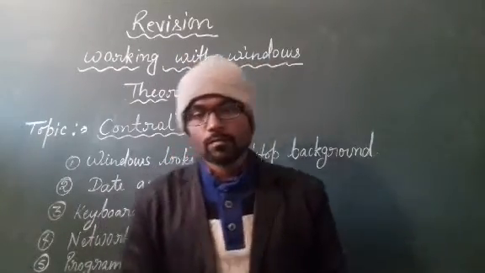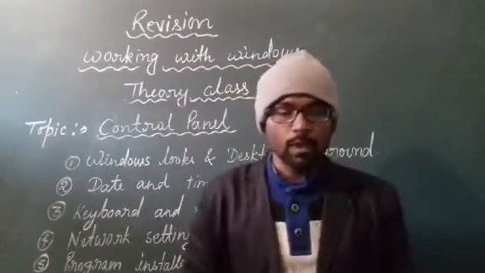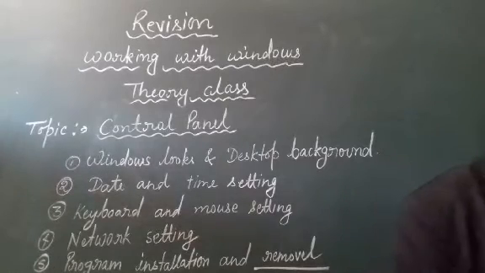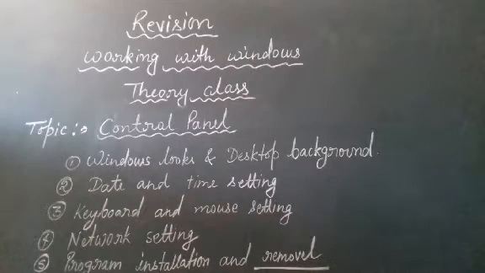Okay. Let me erase this. I will write here the 8 categories of control panel.